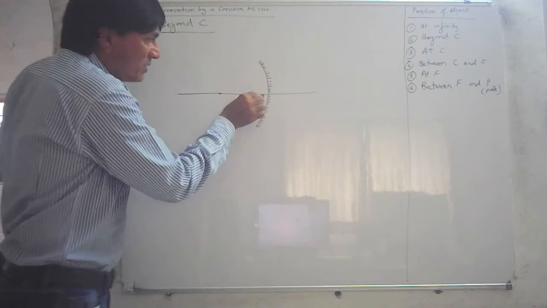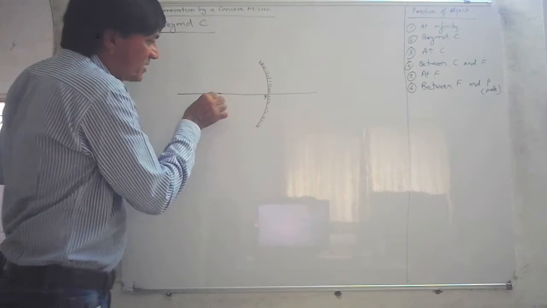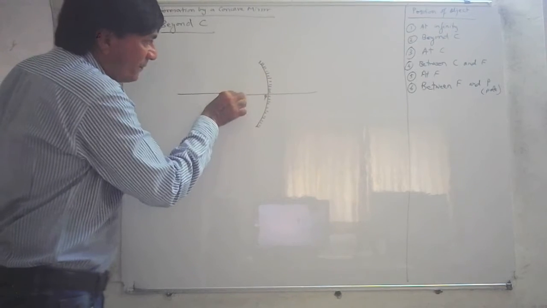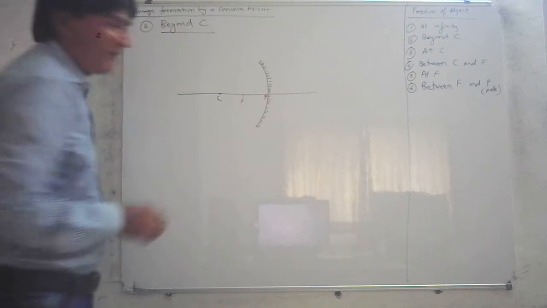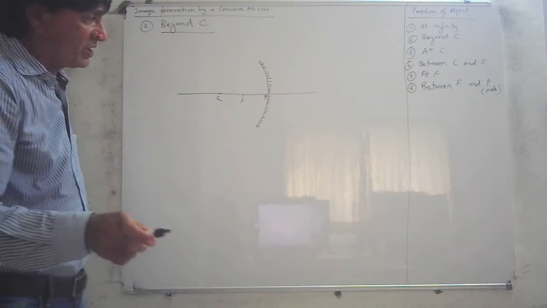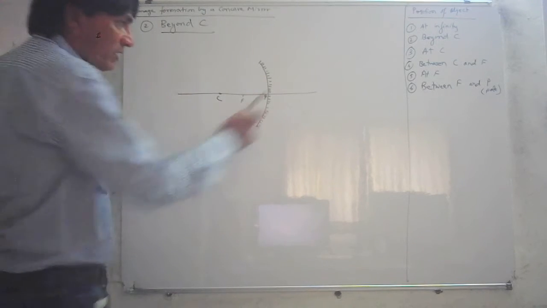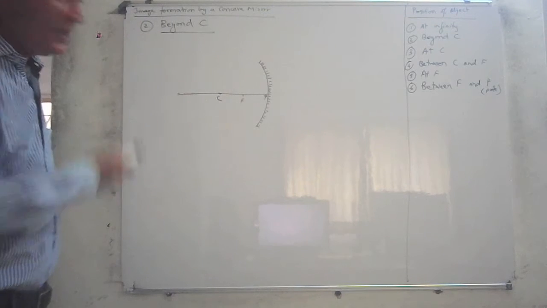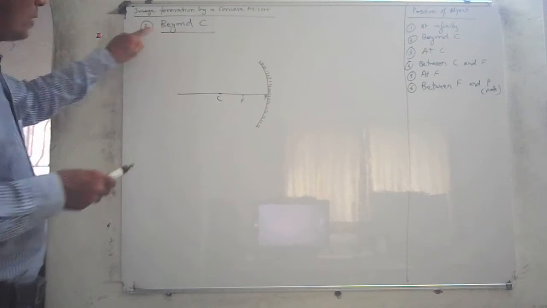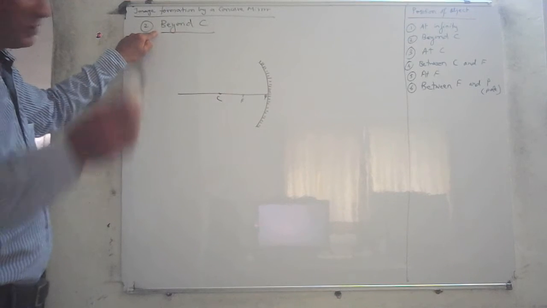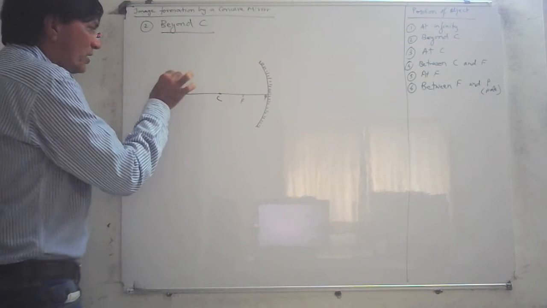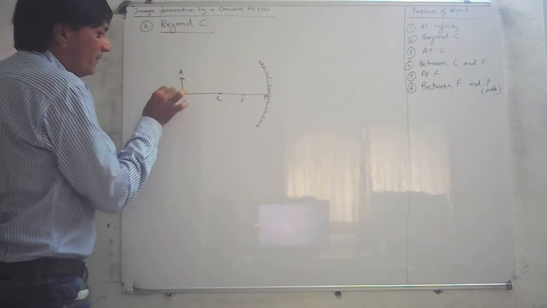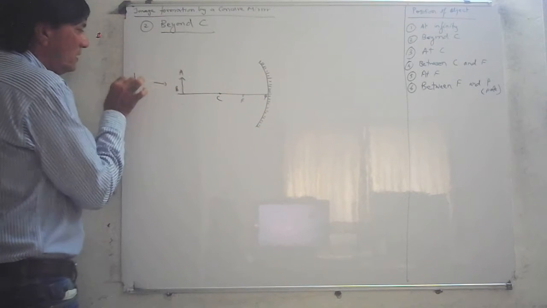Now this part is the pole of the mirror, P. This is the center of curvature. Half the distance is the focus. Use a scale once again. Now it's ready. This part you can rub out. Now the mirror is ready, the principal axis is ready. Now the linear, straight object is placed beyond C. Let us call it AB. This is the object.